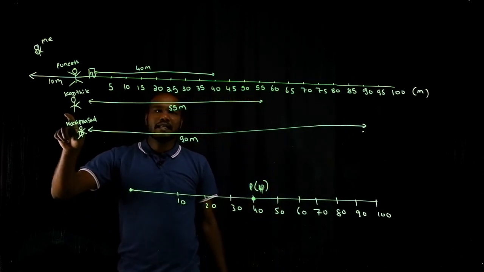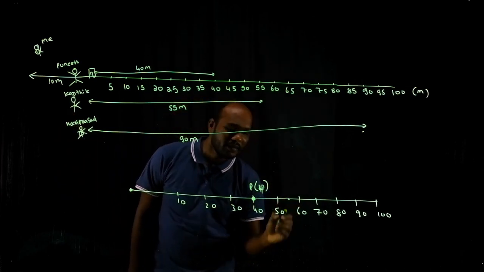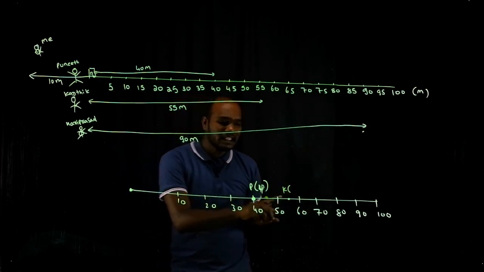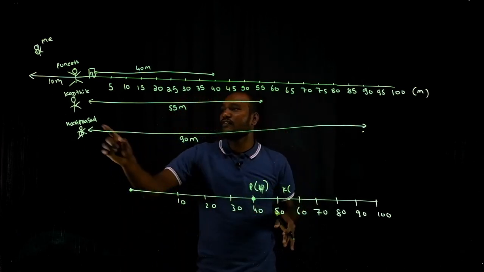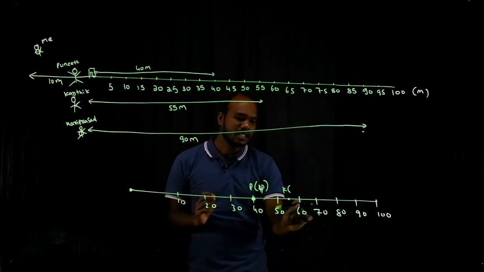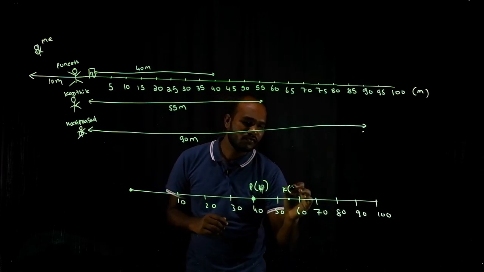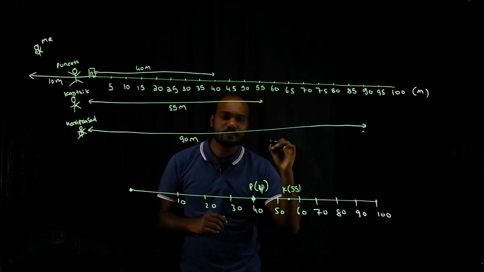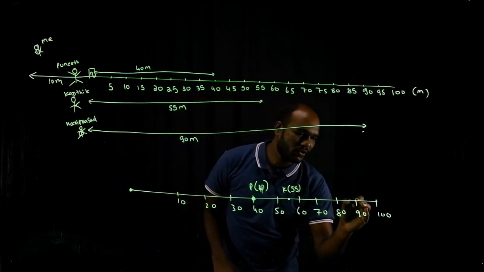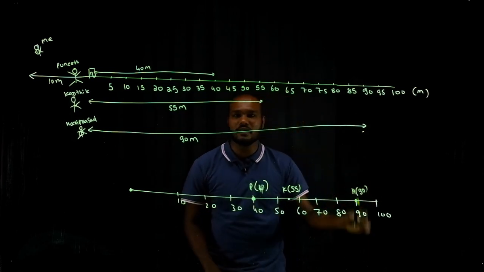Now let's take Karthik. Karthik went 55. So 60 is here somewhere. It should be 55. So Karthik, I'll represent it by K. This point is telling me the location from where to where he has traveled. It's a pinpoint in your Google location. He has traveled 55. Now again, Hariprasad, how much he traveled? 90. So I'll go here. I'll say Hariprasad has traveled 90.